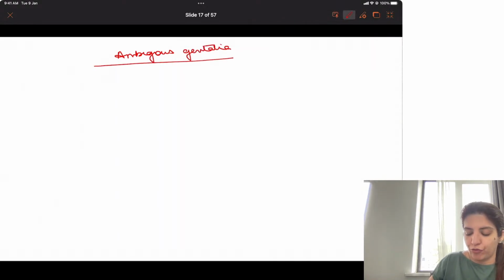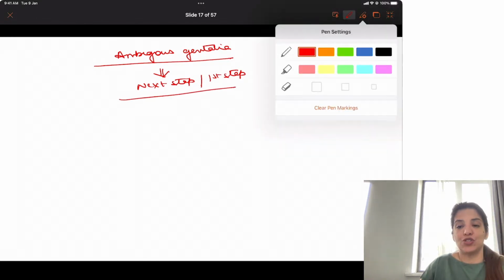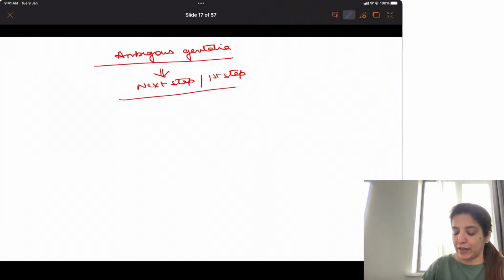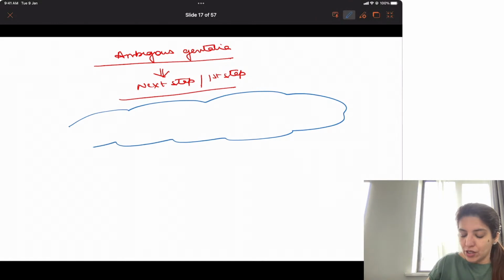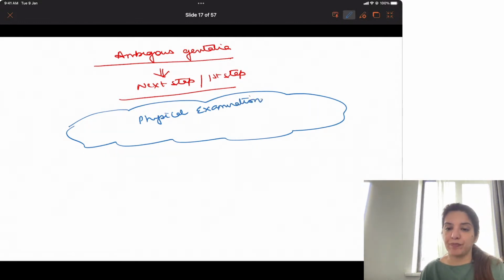If you get a question, what is the next step or the first step when a baby is born with ambiguous genitalia, do not say karyotyping. First step is physical examination.